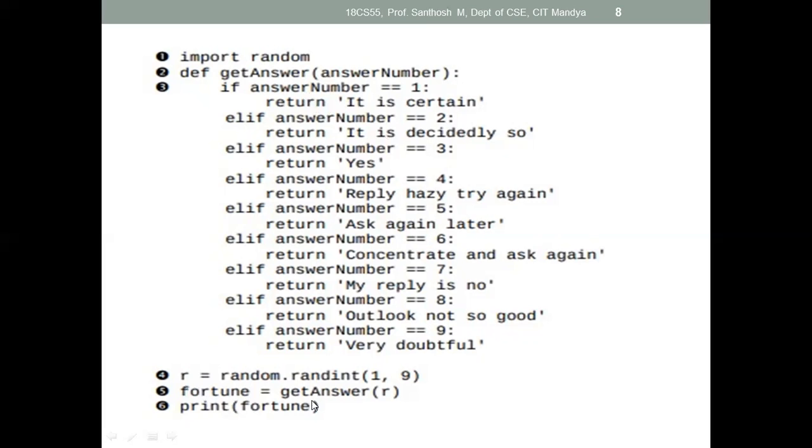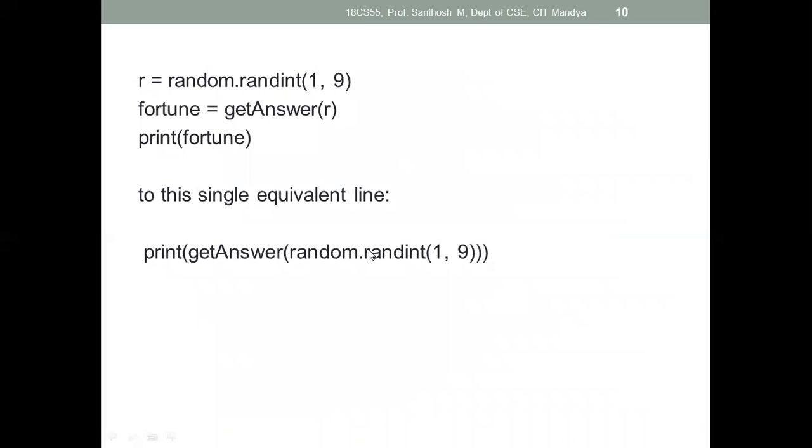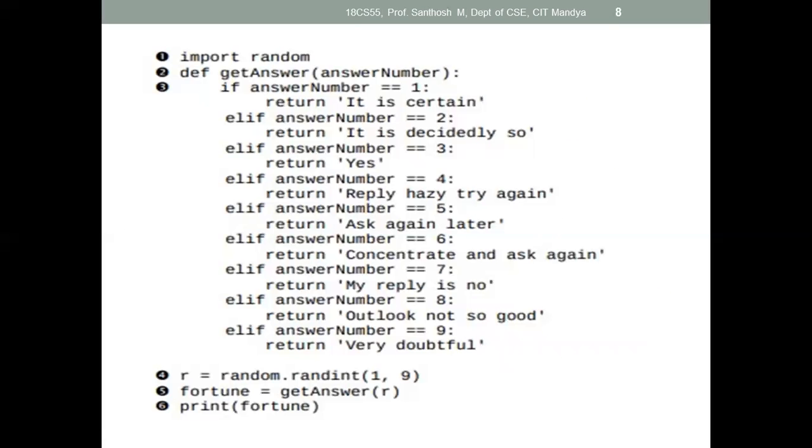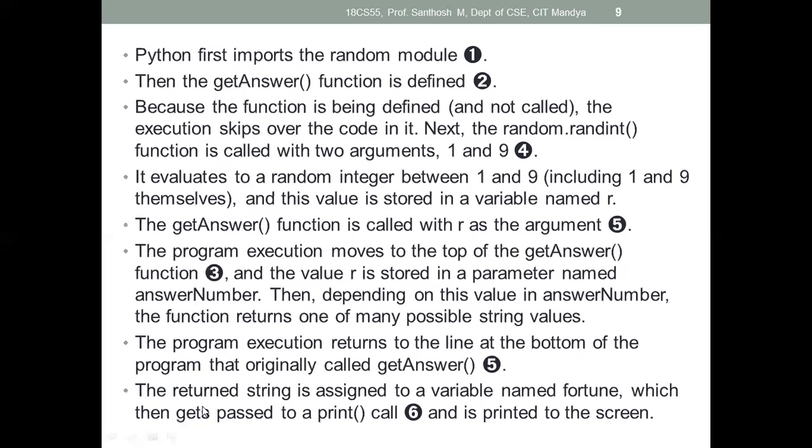Here, when we call this function, the flow goes to the top of the function. Then which return statement will be executed depends on the number. After that, it will come back here and then print the next statement. That is the same thing I explained.